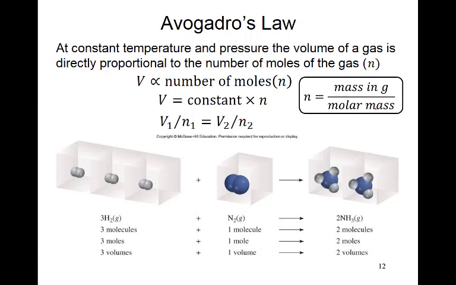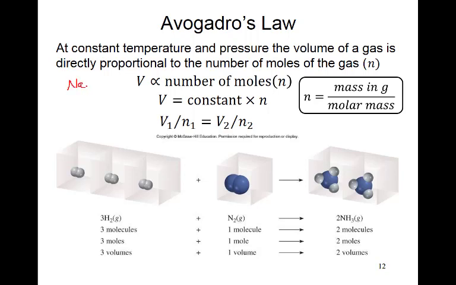Molar mass comes from the periodic table. If you have the formula, you can calculate the molar mass. So you divide the gram by the molar mass, then it will change to mole. Let me give you one example. Suppose you have a chemical, sodium hydroxide, which is a base.